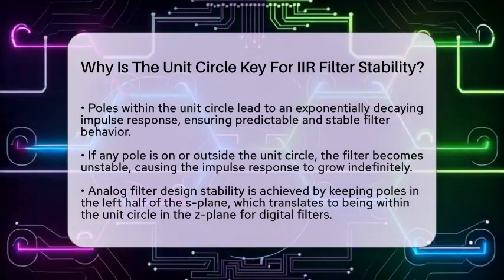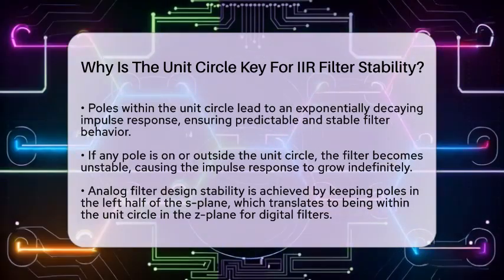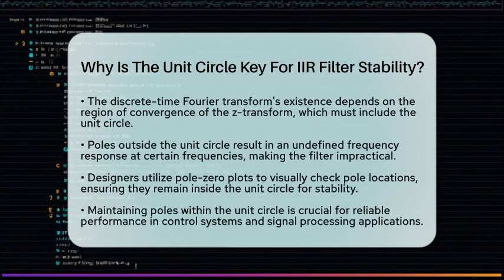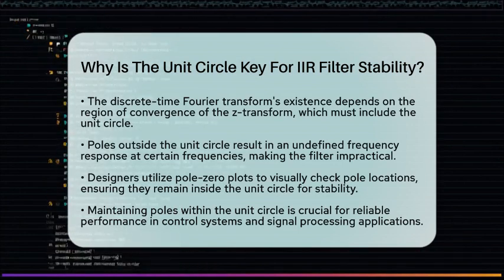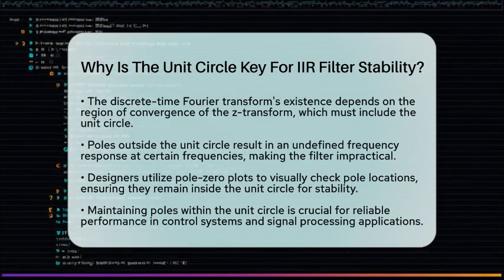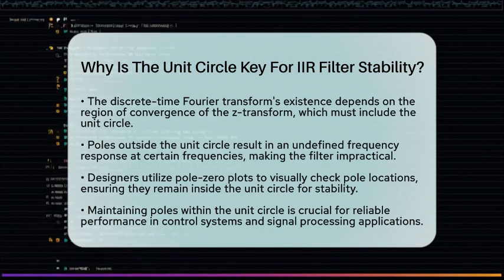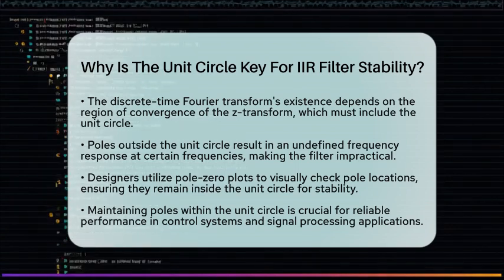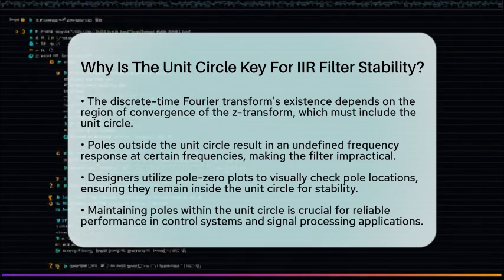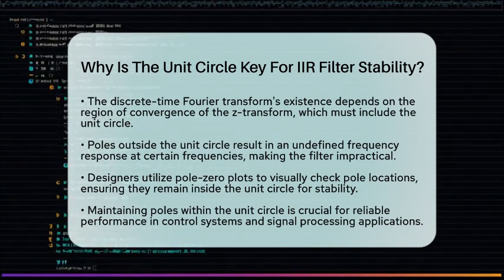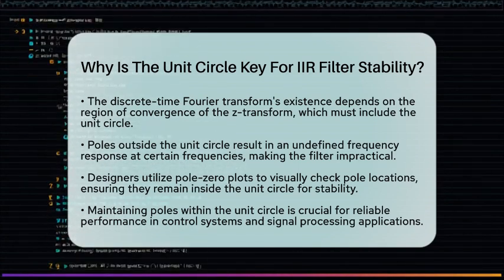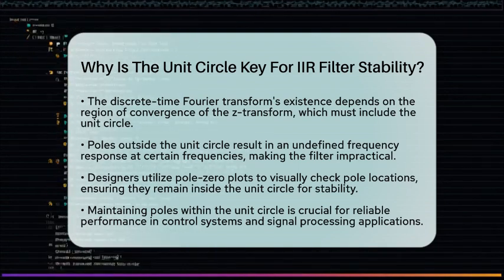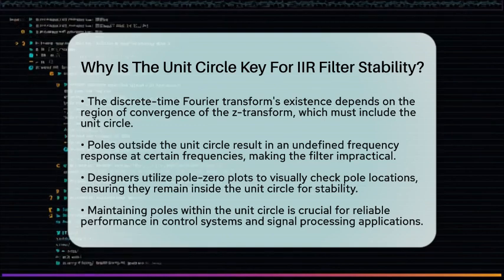If the poles are outside this circle, the frequency response becomes undefined or infinite at certain frequencies, making the filter impractical for real-world applications. In practice, designers pay close attention to the location of poles during IIR filter design. The unit circle criterion allows for easy graphical checks using pole zero plots. Ensuring that all poles are inside the unit circle is essential for the filter to produce a bounded and decaying impulse response. This is vital in control systems and signal processing applications where reliable and stable behavior is a must.